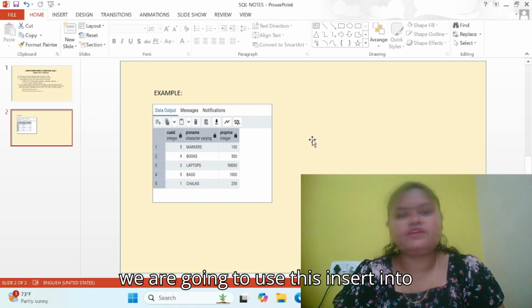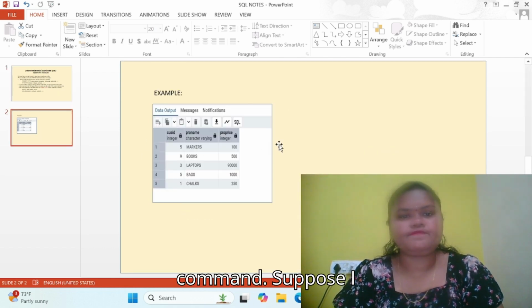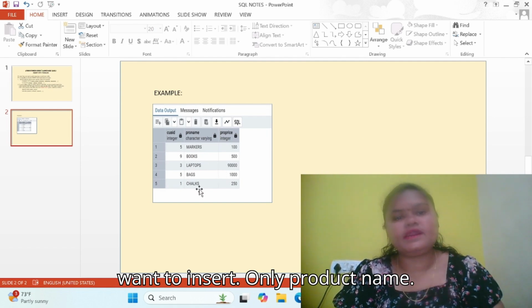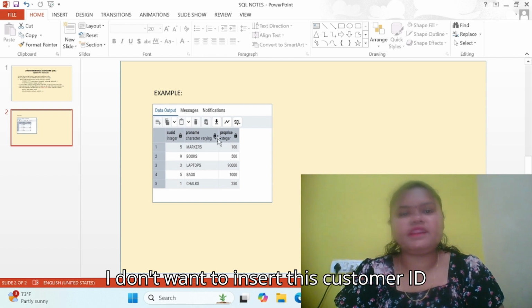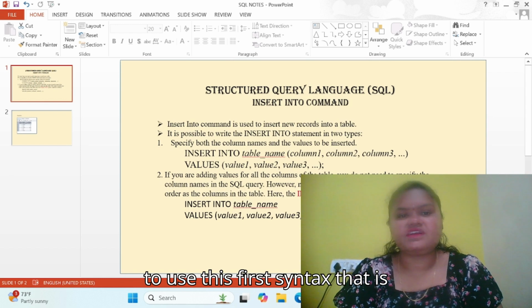For this, we are going to use the INSERT INTO command. Suppose I want to insert only the product name, and I don't want to insert the customer ID and product price. Now we are going to use the first syntax.